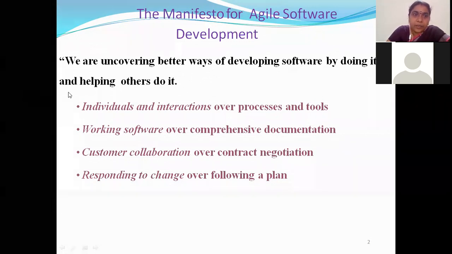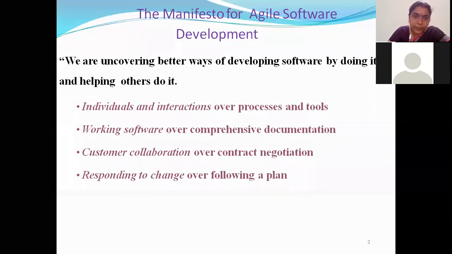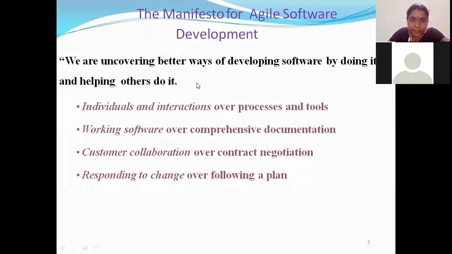And it is also helping others to do it. Not only are you using those Agile principles and developing your software, but also you are helping others to develop the software in an effective way. This is the main principle manifesto of Agile, right? They do the work correctly by using better ways when compared to previous things, and also they help others to do the work better. That is what this manifesto tells us in a single statement.